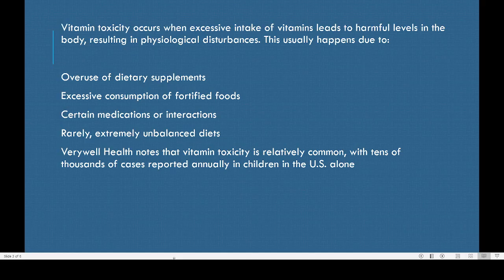Rarely, an extremely unbalanced diet. An extremely unbalanced diet means a person is taking only carbohydrate. For example, he or she is eating a lot of rice and not much curry, only kanji, every day, a lot of kanji with uppu. That is for breakfast, lunch and dinner.